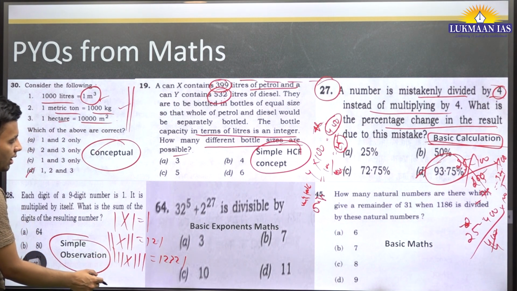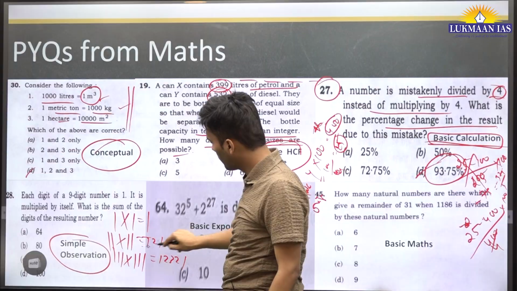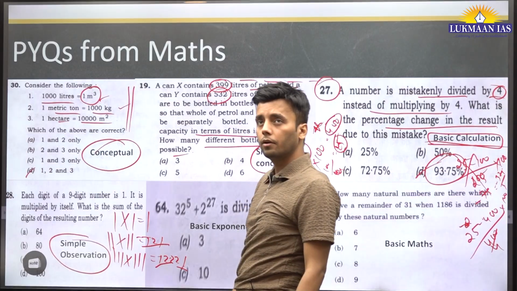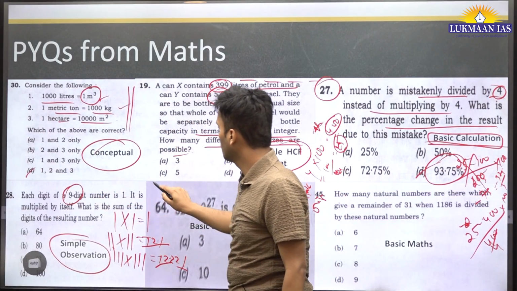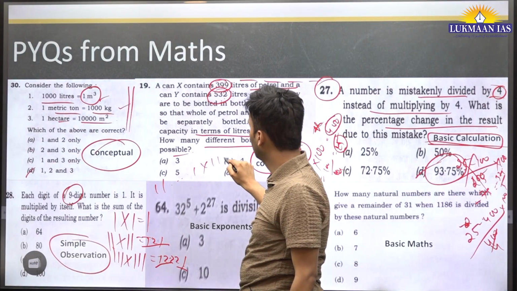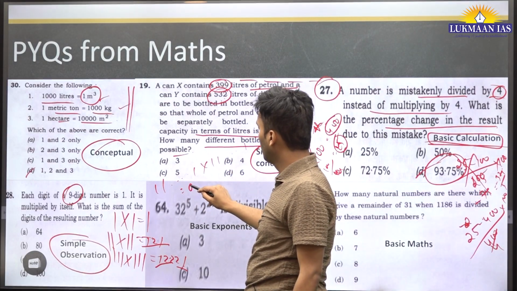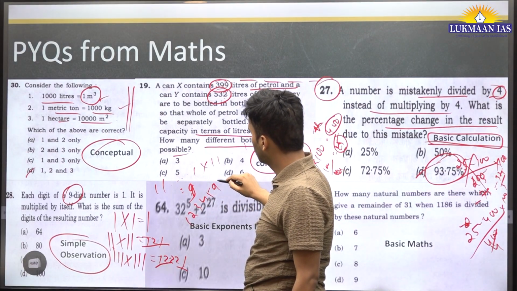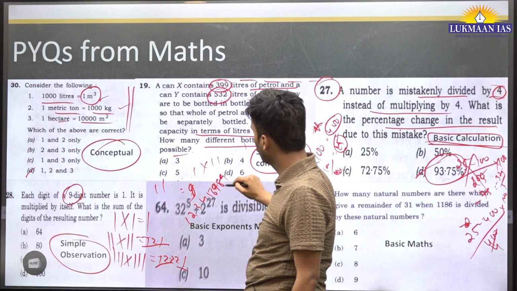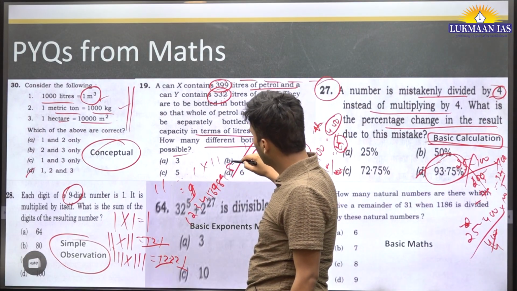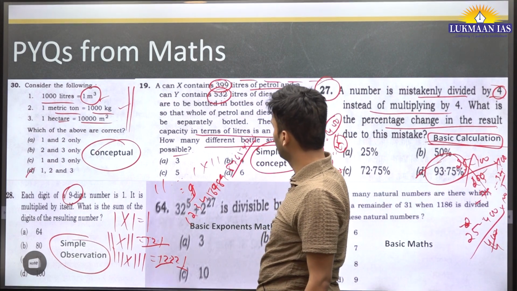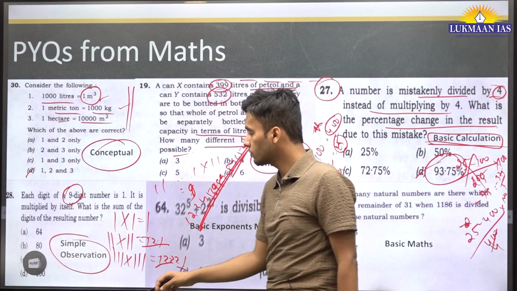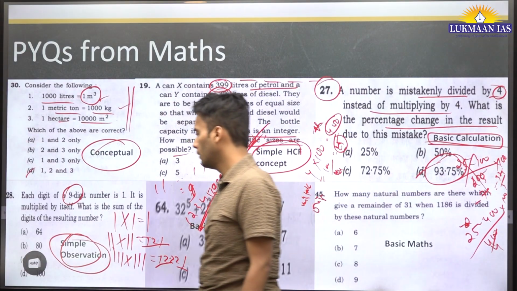So here we see there is a palindrome: 121, 12321. Suppose it is multiplied 9 times, it will be 1 2 3 4 5 6 7 8 9, and then 8 7 6 5 4 3 2 1. So add all these numbers and you will get the answer. This is a question based on simple observation.